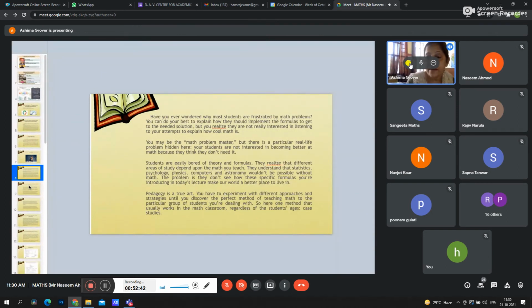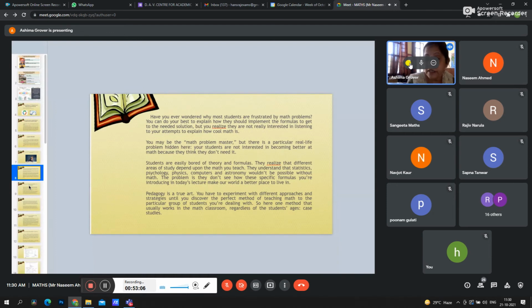Now they realize that different areas of study depend upon the maths you teach. They understand that statistics, psychology, physics, computer science and astronomy wouldn't be possible without maths. The problem is they don't see how these specific formulae that you are introducing in today's lecture make our world a better place to live in.